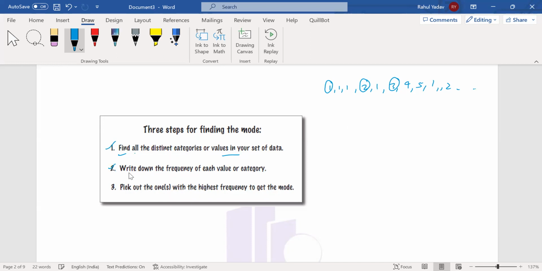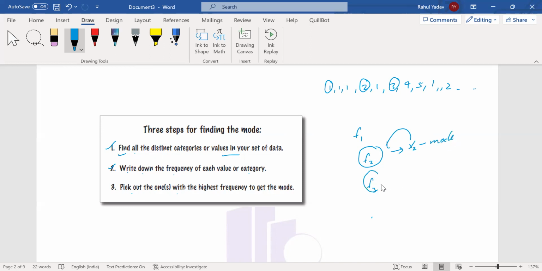Then in step 2, we write down the frequency for each value. Then in step 3, we pick out the ones with the highest frequency to get the mode. So we have frequency f1, f2, f3, and so on. If f2 is the maximum value, then the x value corresponding to f2, so x2, will be the mode.